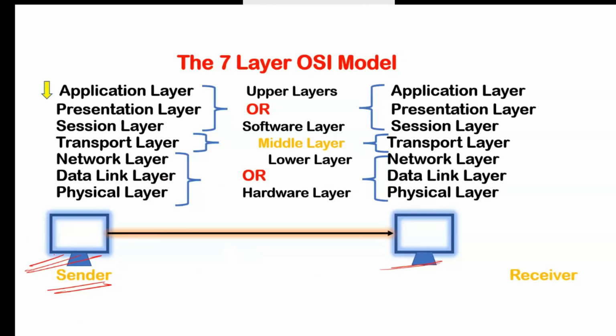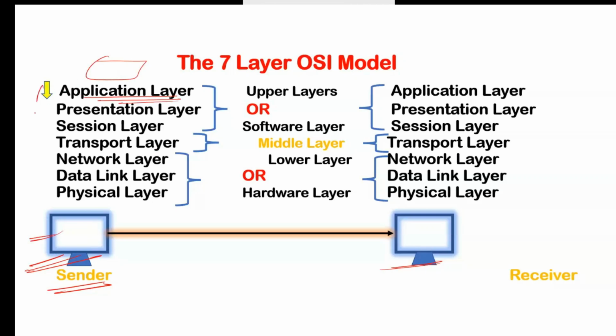When you work on the sender side, you are working on a software, because whenever you work on the network, every time you work on some software. Like in a mobile, when we use the network, we use WhatsApp, Facebook, Google. Every time we use a software, meaning an application. So when you work on the sender side, you are working on an application. Suppose we are using this application, and by this application we send the data from the first PC to the second PC.